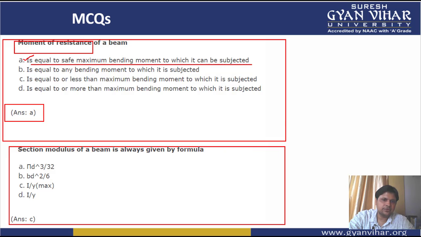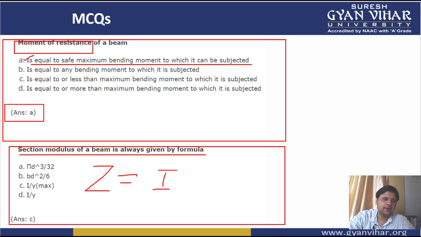Then the next multiple choice question is: section modulus of a beam is always given by formula. So we all know that section modulus, we denote section modulus by Z, is always equal to I by Y. So Z is equal to I by Y. One thing you should keep in mind, that here we have two options, C and D, both looking the same. But in C you can see it has Y maximum.